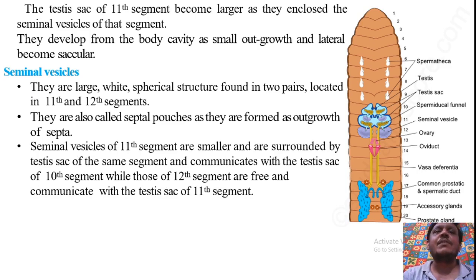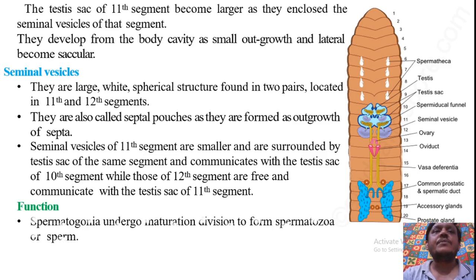The seminal vesicles of the 11th segment are smaller than the seminal vesicles of the 12th segment, because the seminal vesicles of the 11th segment are enclosed in the testis sac of the 11th segment, hence they are smaller in size. The seminal vesicles of the 12th segment are free, not enclosed by any testis sac, and hence they are somewhat larger than those of the 11th segment.